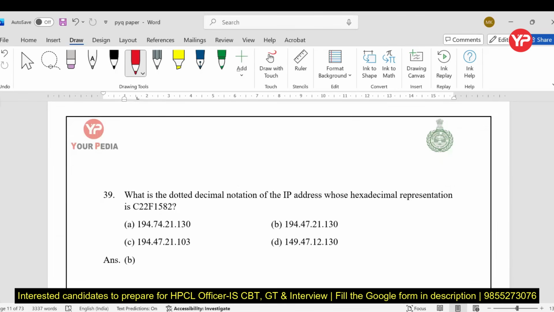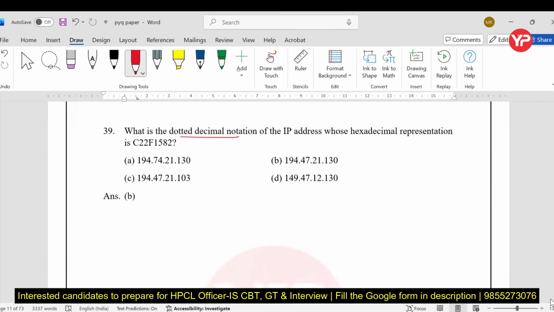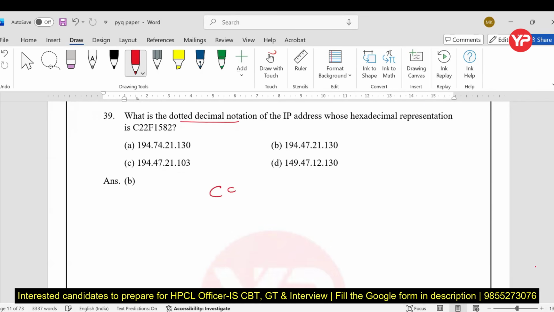Now, next is, what is the dotted decimal notation? It is talking about the dotted decimal notation of an IP address whose hexadecimal is given to us, that is C22F1582. So please write down the value of C2 because it is hexadecimal. C is 12. Fine. So 12 into 16 plus 2, that is 194.